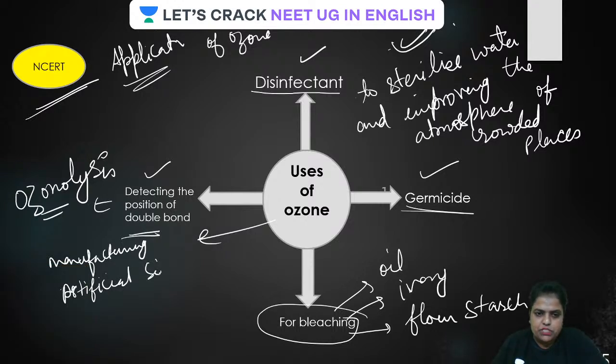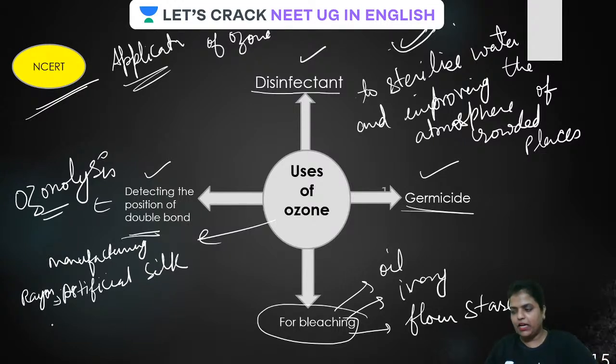Artificial silk, which is actually called rayon, guys, is all prepared from what? Wood pulp, isn't it? Paper pulp, wood pulp. Charu Mioy is asking, ozone is an oxidizing agent, ma'am.